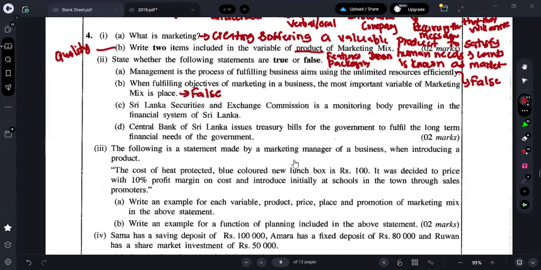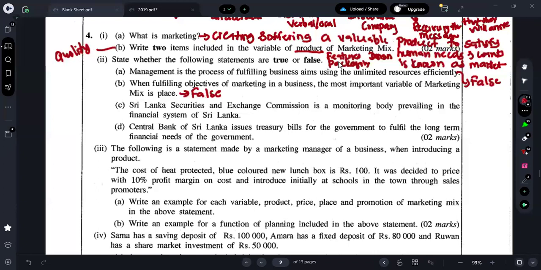The reason is that it is the only factor where they can receive income. Product, place and promotion, for those you should incur a cost. Therefore, we call them cost factors. Only price is considered an income factor. Therefore, you can consider price as the important one. I explained this in a previous paper somewhere.